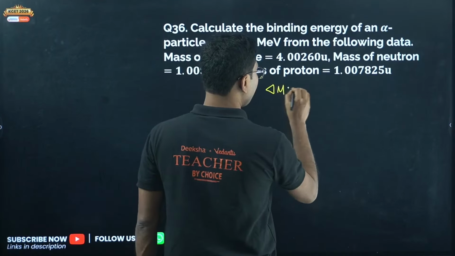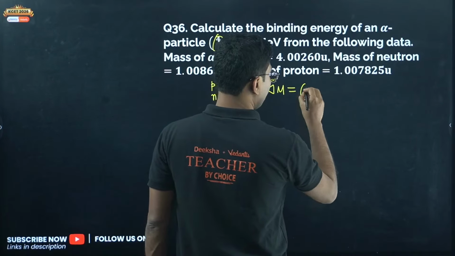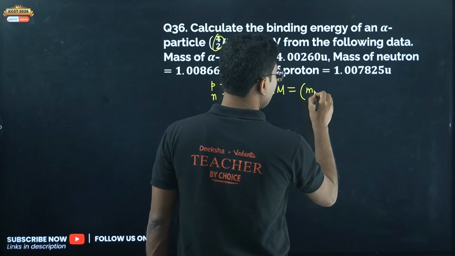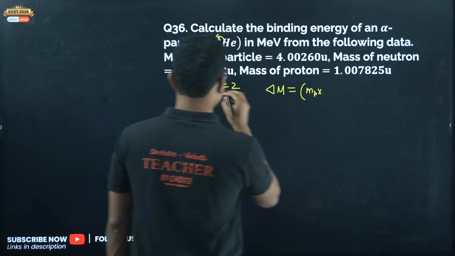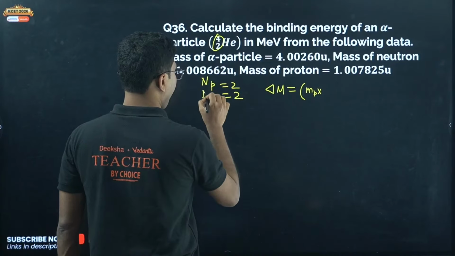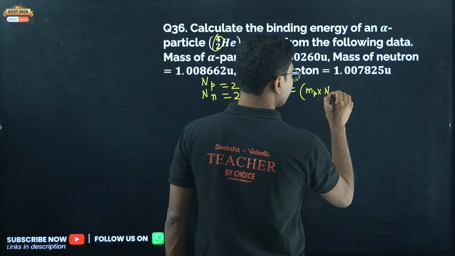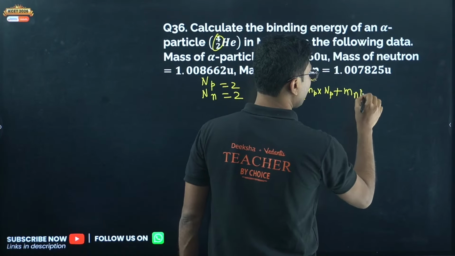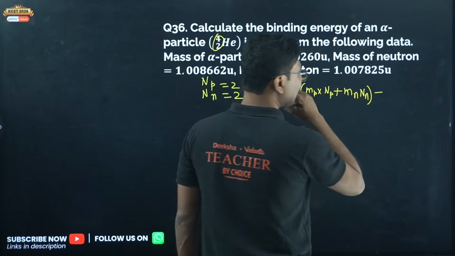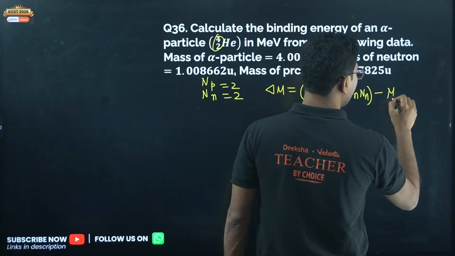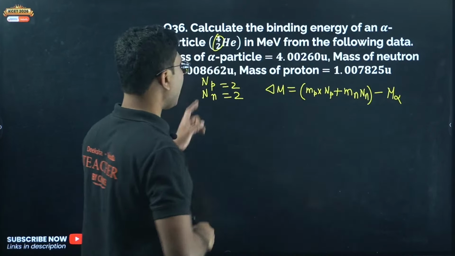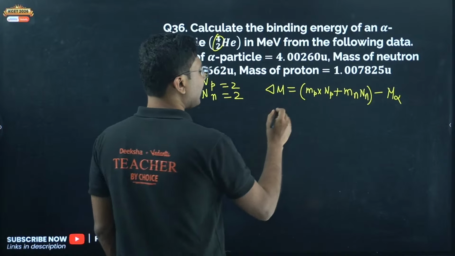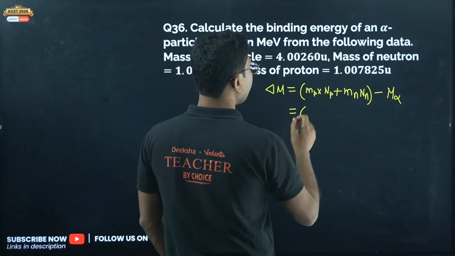Mass defect is given by mass of proton into number of protons plus mass of neutron into number of neutrons minus the total mass of the alpha particle. Okay, so you have to multiply these. I am not doing the mathematics; if you are interested, you can do that.